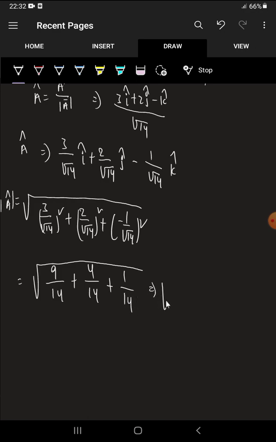That is root of 14 by 14, and that value becomes 1. So we get unit magnitude.